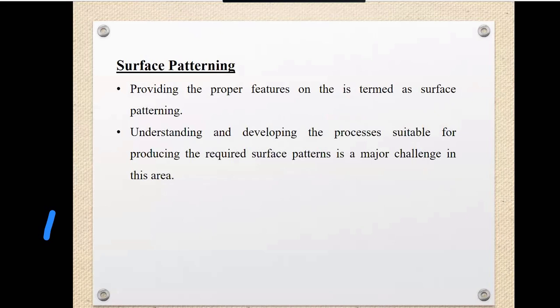And the next challenge is what? Surface patterning. So we can say that as the dimension of the part decreases, the surface features play an important role in their functions. So we have to take care about what surface features we want, or what finishing we want. This is more critical in biomedical applications.